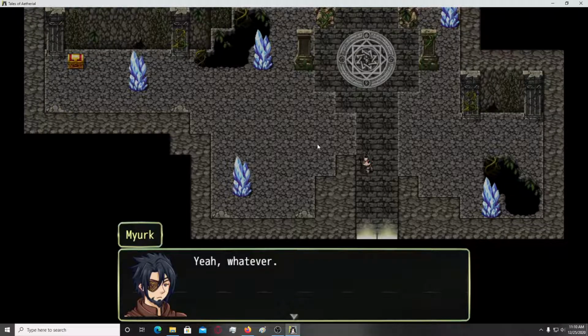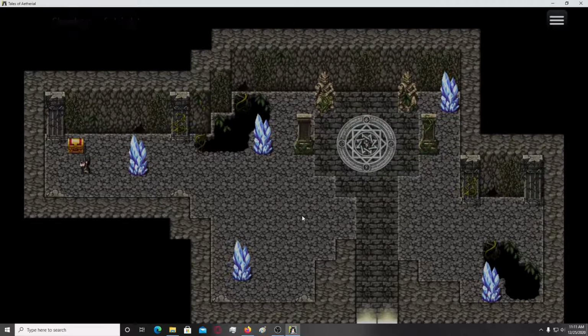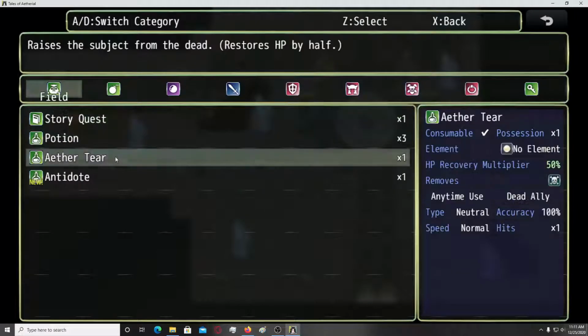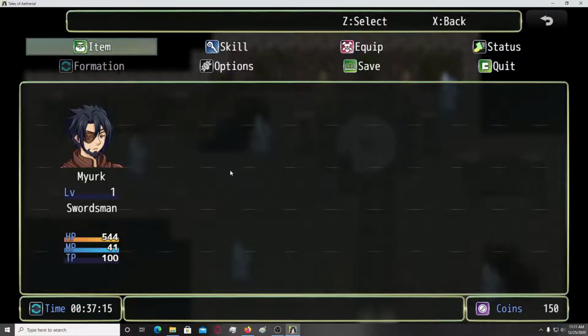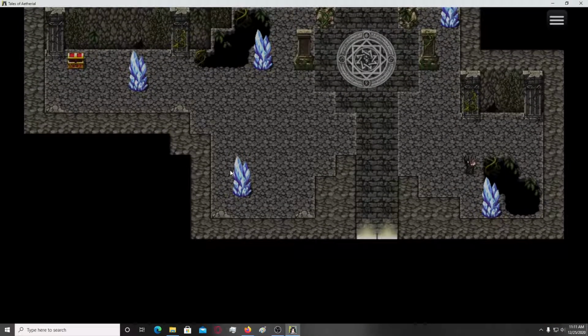Yes, the animations. Oh, okay. Wait, what? Dude, you don't do that. Wait, what was that? Consumable possession 1, no element. HP recover multiply. Oh. The sound when you close the menu sounds like a fart. A well distorted one though.